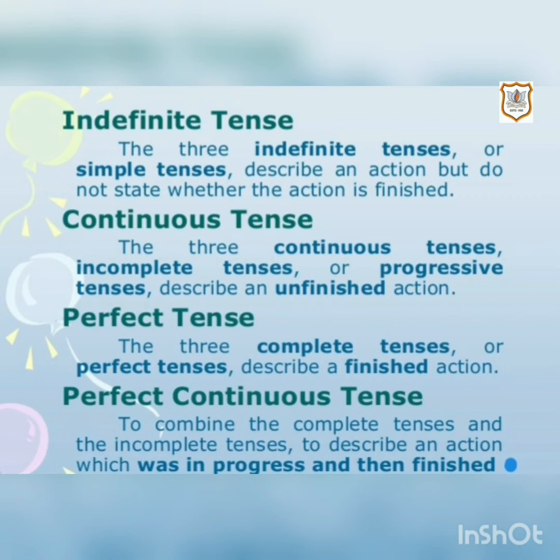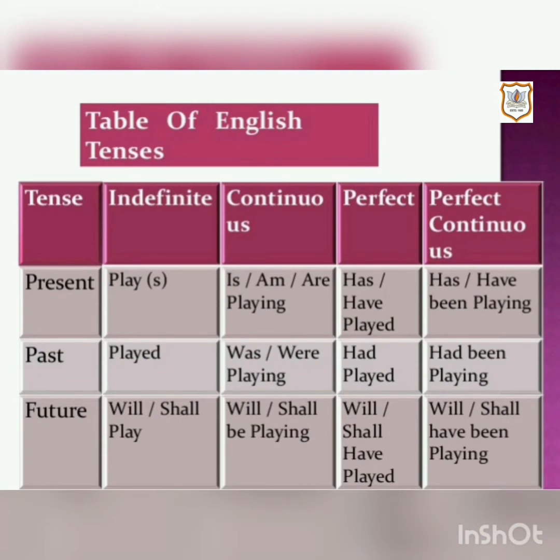The three complete tenses or perfect tenses describe a finished action. Perfect continuous tense. To combine the complete tenses and the incomplete tenses to describe an action which was in progress and then finished. This table shows the different forms of the verb.